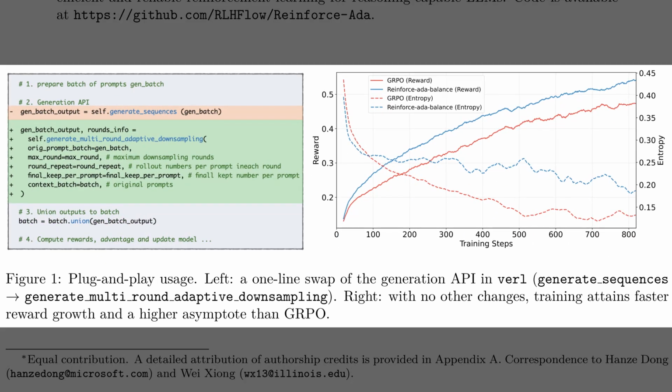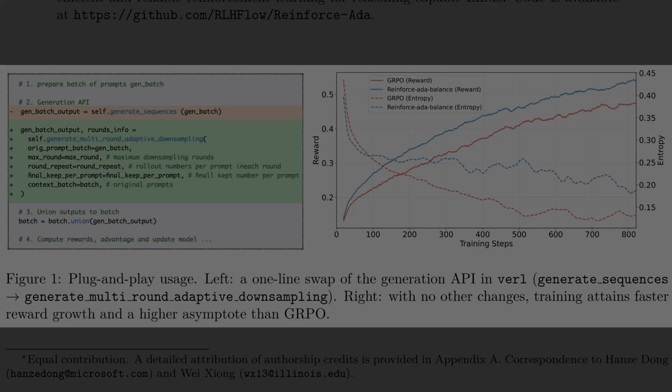Alright, the previous segment covered the code release. Figure 1 presents the plug-and-play idea. A simple swap in the generation call enables adaptive, multi-round downsampling. The left panel illustrates the one-line API change, which keeps the rest of training untouched. The right panel plots reward and entropy over steps, showing faster reward growth, a higher final reward, and healthier entropy compared with group relative policy optimization.